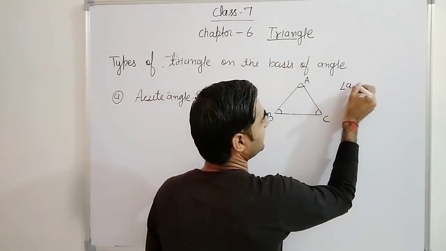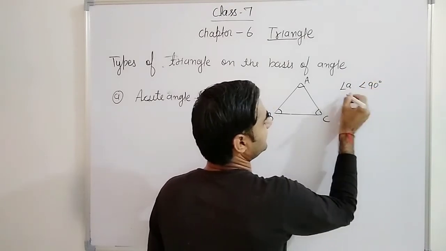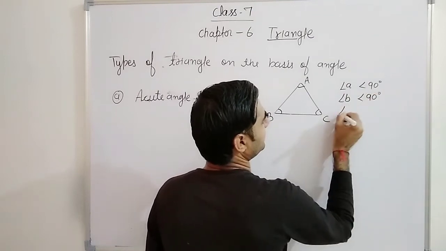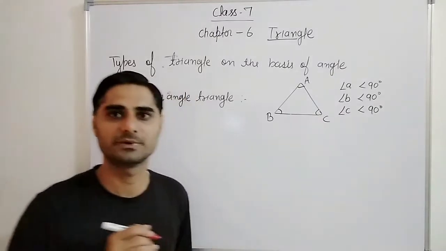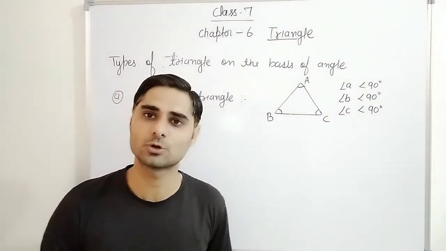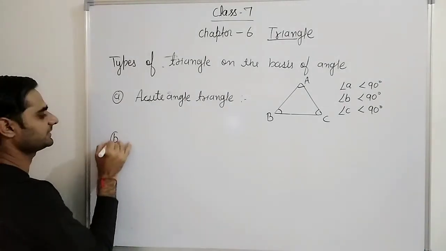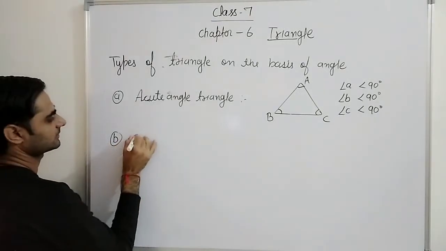Angle A less than 90 degrees. Angle B less than 90 degrees. Angle C less than 90 degrees. Means all angles are acute, that is called acute angle triangle. Second thing, number B, that is called obtuse angle triangle.